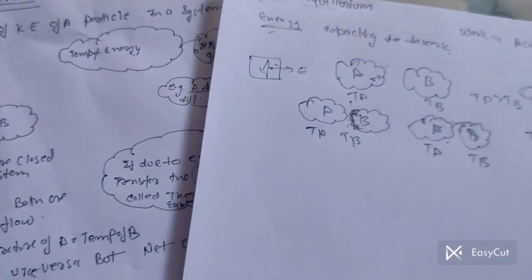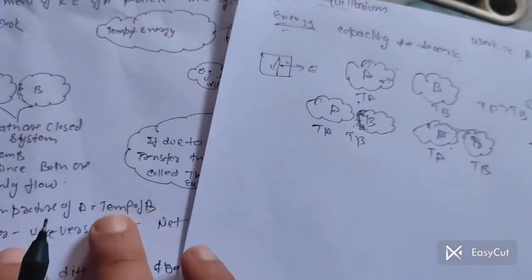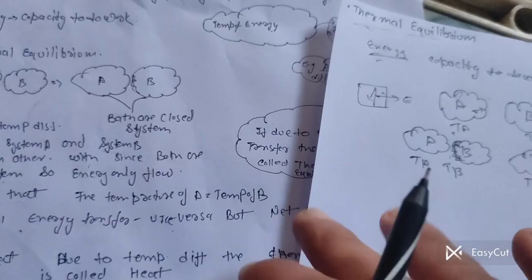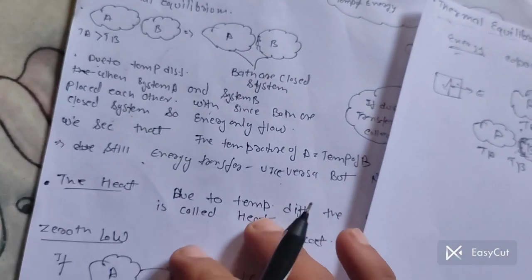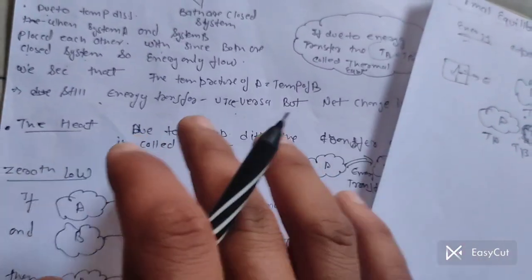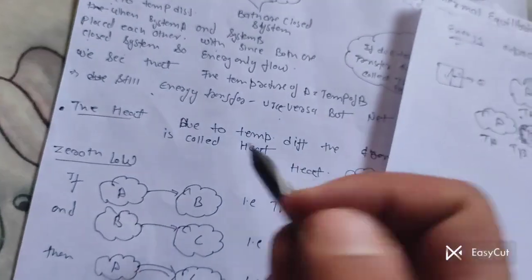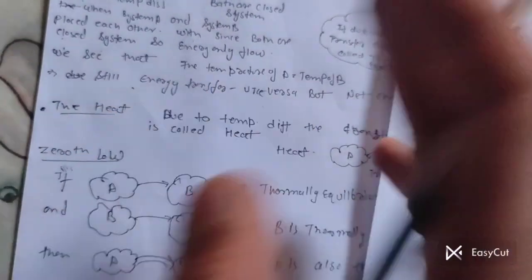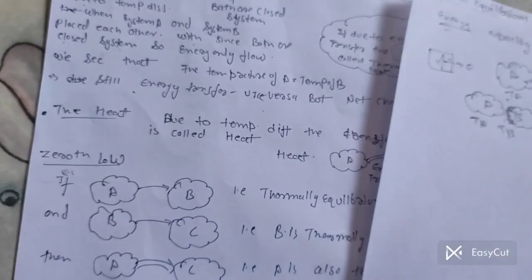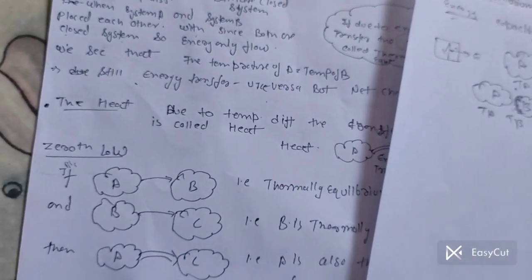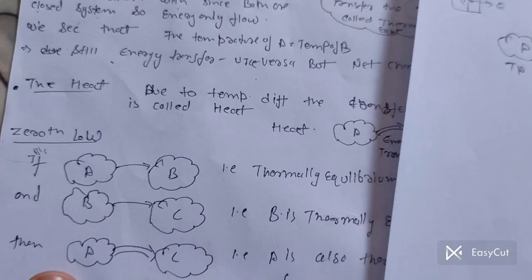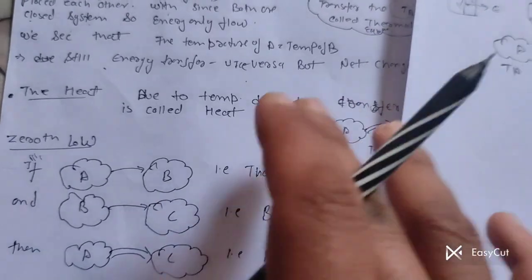I hope you understand, and you can imagine what I am saying. If you have any doubt, please drop it in the comment section. In the next class, we will discuss heat again in the heat class. Then the zeroth law, which is a very important thing. Then we go to work and energy in thermodynamics, and further to the first law of thermodynamics, delta U plus W.